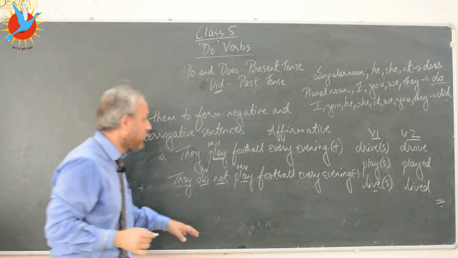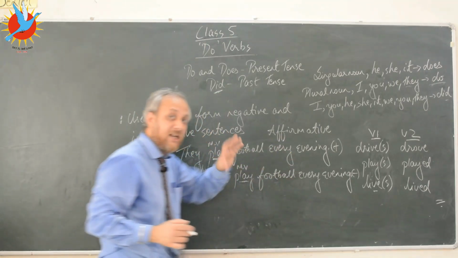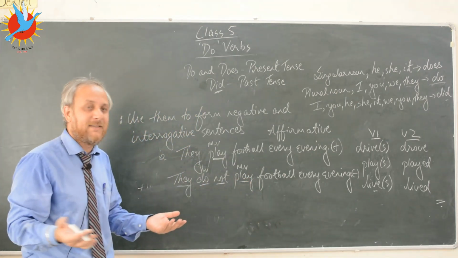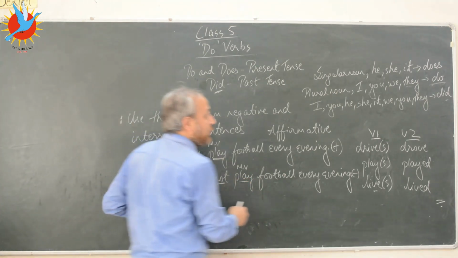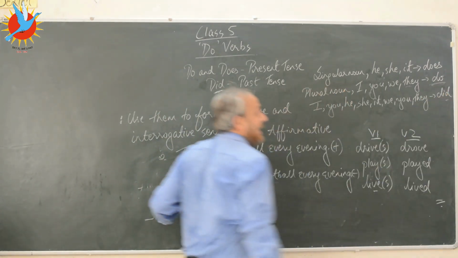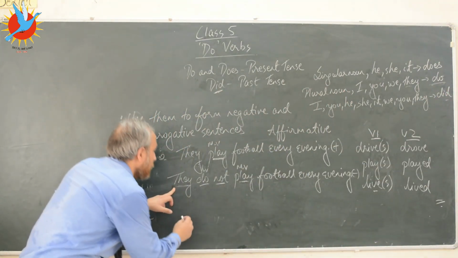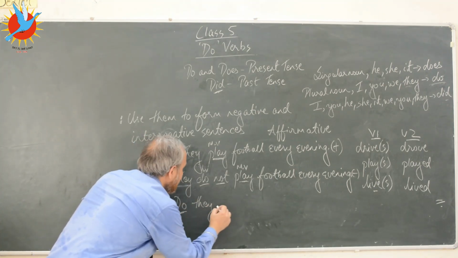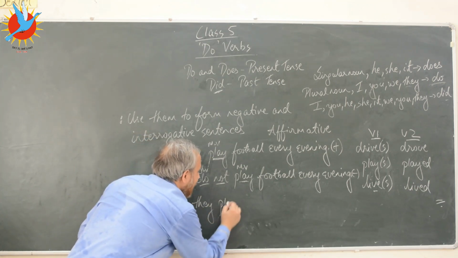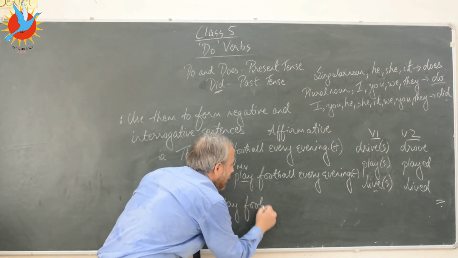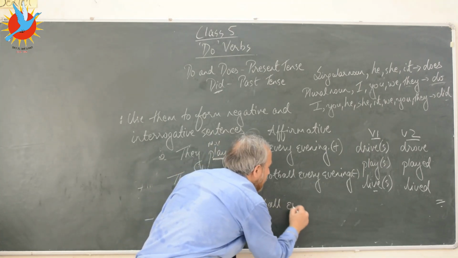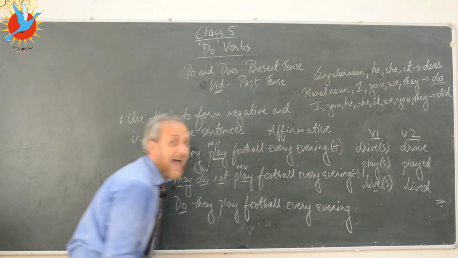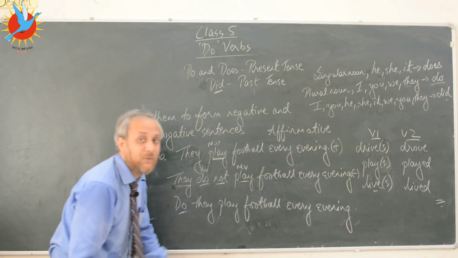Now if I want to change this sentence into an interrogative sentence or a question sentence, what will I do? Again, very simple, kids. With they, what do I have to use? I have to use do. Remember that we are talking about the present tense here. So do followed by the subject followed by the main verb. So do they play football every evening? And you have to be careful of the correct punctuation mark as well.